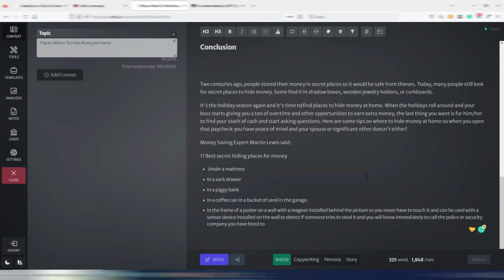Well, in Chibi, if you receive some alerts about restricted topics, you can use this button here, where you see Mature. By clicking this one, Chibi will be able to write about your topic, even if it's restricted in some way, maybe using different words, but you can overcome this obstacle with Chibi.